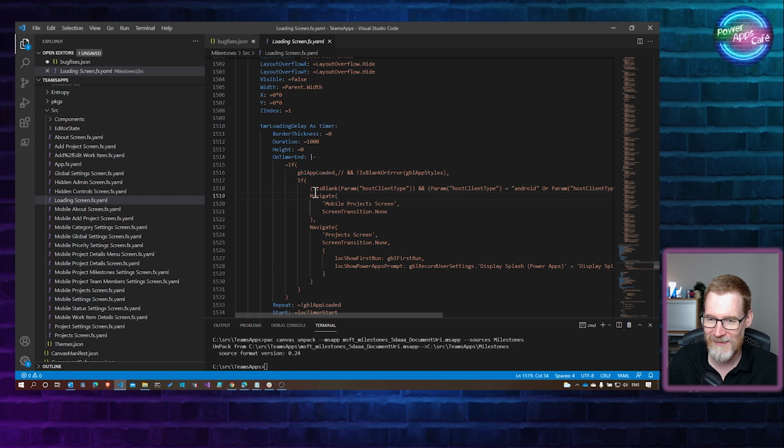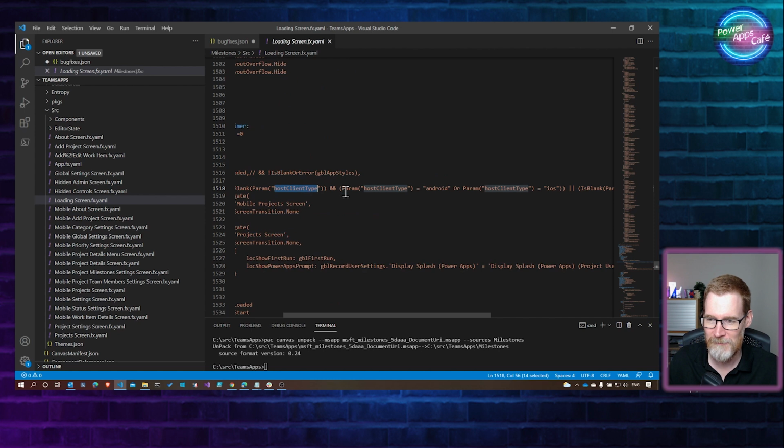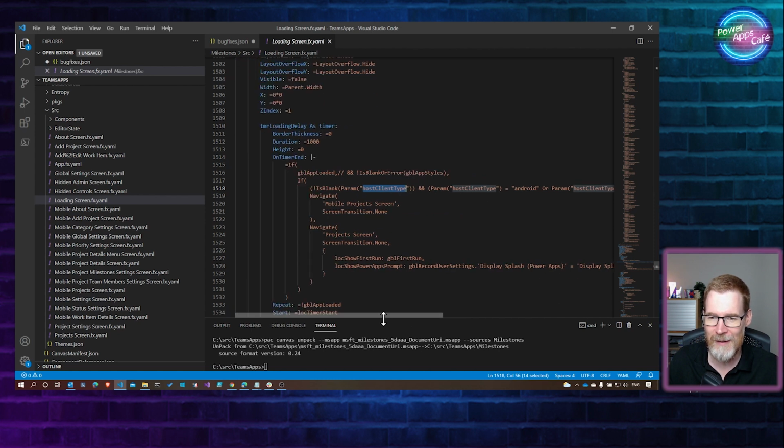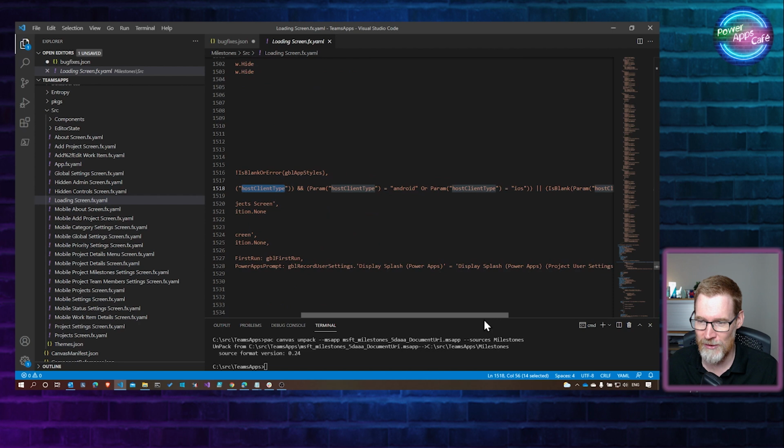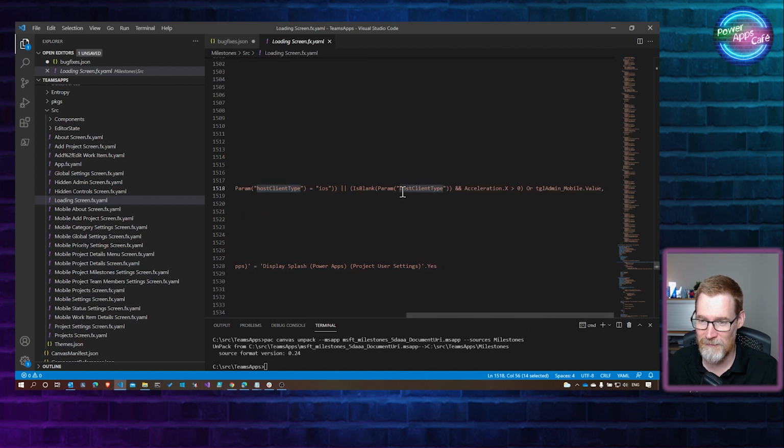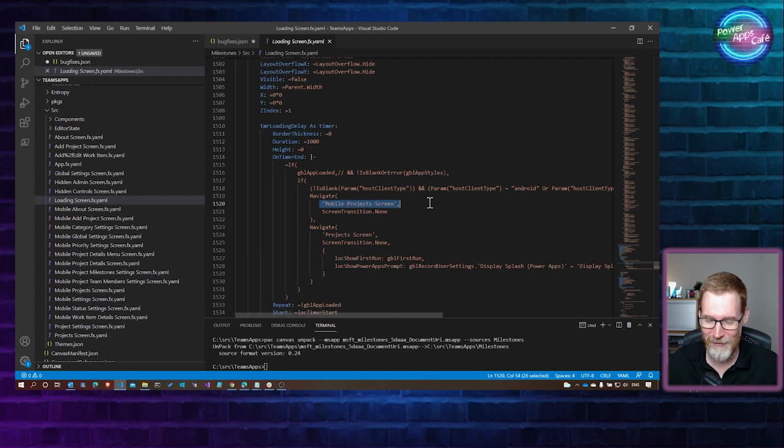But what we can see here, this is the magic stuff, right? We've got the host client type. So the parameters are the things passed in the query string. It's saying if the host type is Android or iOS, or if it's blank and the acceleration X is more than 0, or there's an admin screen toggle to test this out, then it's navigating over into the mobile project screen.